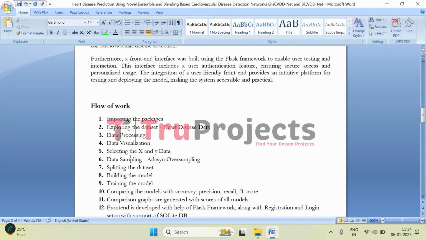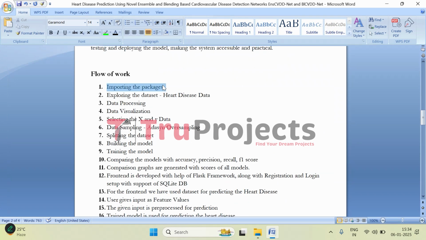And coming to the implementation of the project, first we have imported all the required libraries, that are pandas, numpy, sklearn, tensorflow, which are required to manipulate the data, build the models, and create the web interface. Then comes the exploratory data analysis part. In this step, we load the dataset that contains information about heart disease patients, and we analyze its structure and gain insights into the data, such as features and labels, to understand what we are working with.